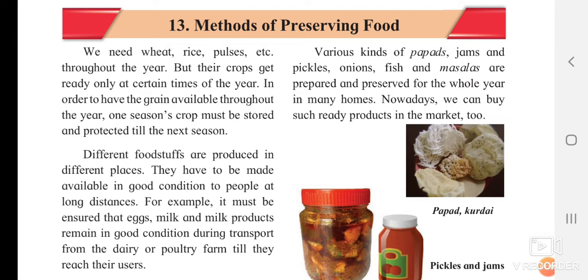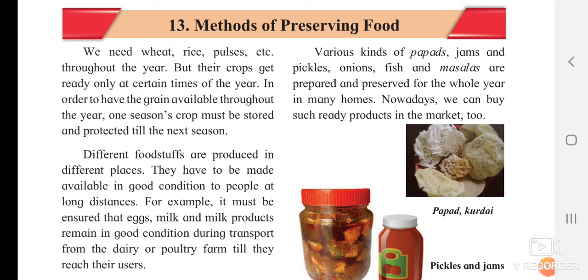We need wheat, rice, pulses, etc. throughout the year, but their crops get ready only at certain times of the year. Basically, we require wheat, jowar, rice, pulses, and these various grains throughout the year. It's not that rice is only required in the month of August or September, and for the remaining 10 months you are not going to eat rice. No, it never happens. You are dependent upon rice for the whole year.